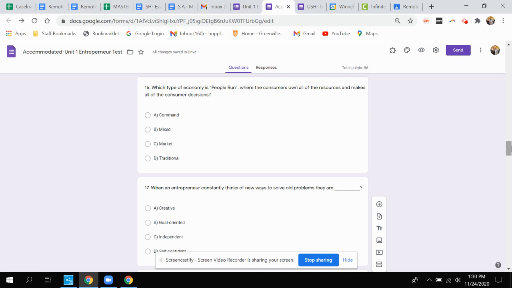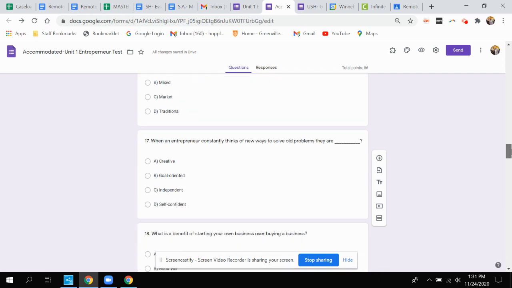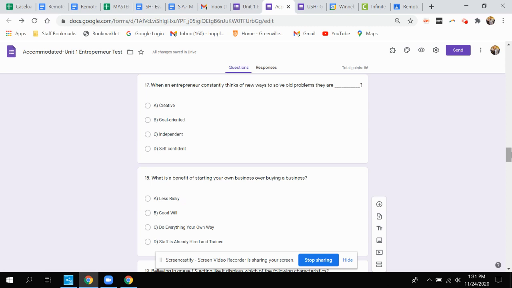Question 16, which type of economy is people run, where the consumers own all the resources and make all of the consumer decisions? A, command, B, mixed, C, market, or D, traditional? Question 17, when an entrepreneur constantly thinks of new ways to solve old problems, they are what? A, creative, B, goal-oriented, C, independent, or D, self-confident?